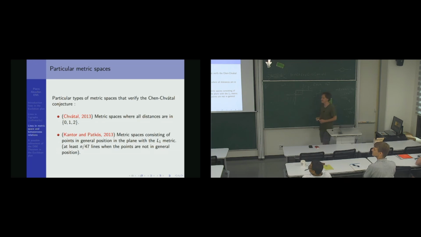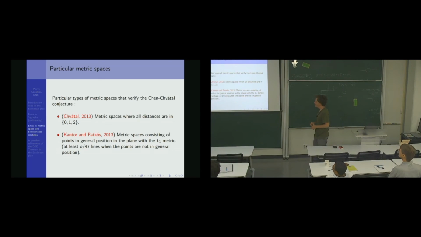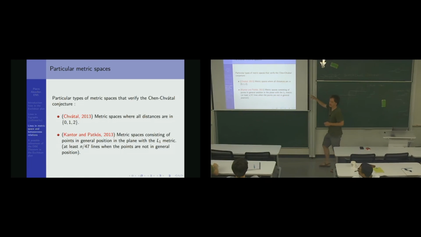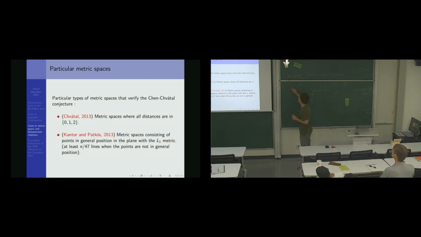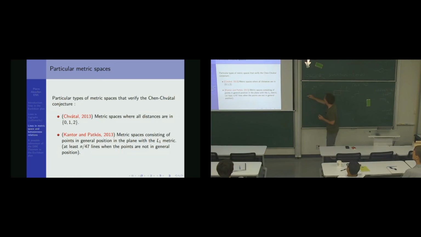Are these results n to the 2-bit lines? You say metric spaces where all distances are 0, 1, or 2. In conclusion, there are n to the power 2-bit lines? Ah, no, n. Only n. What is the conclusion? Here there are at least n distinct lines. But when n is large enough, I think you can prove n to the 4/3, and this is tight. A very good remark, yes, thank you. So yeah, in 0, 1, 2 metric spaces, normally the tight example is the near pencil.